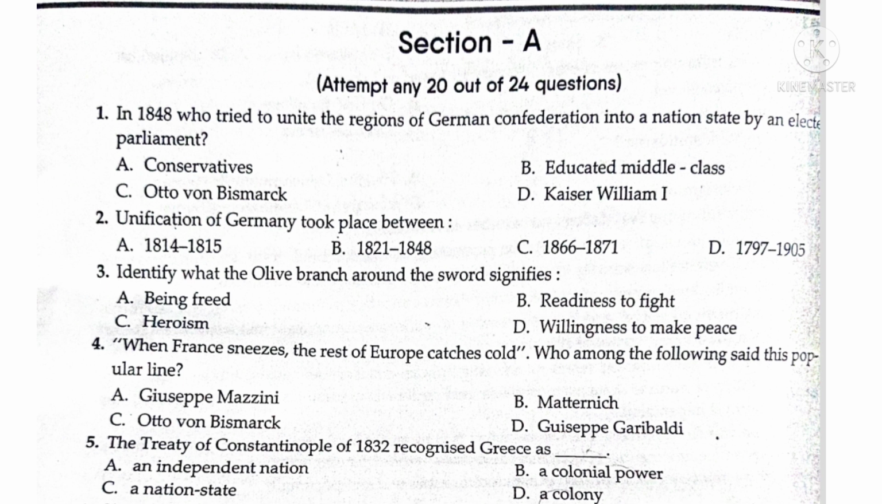Section A, attempt any 20 out of 24 questions. Here you will get 4 choice questions. First one, in 1848, who tried to unite the regions of German Confederation into a nation state by an elected parliament? Answer is B, educated middle class. Second one, unification of Germany took place between, that is C, 1866 to 1871.